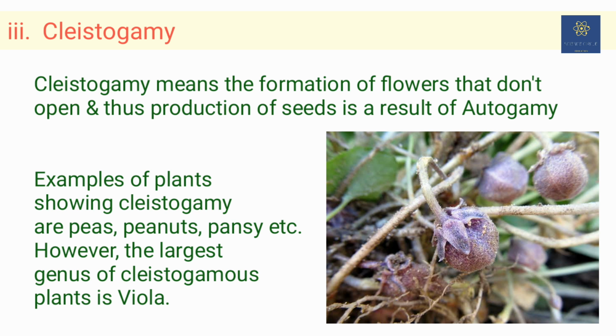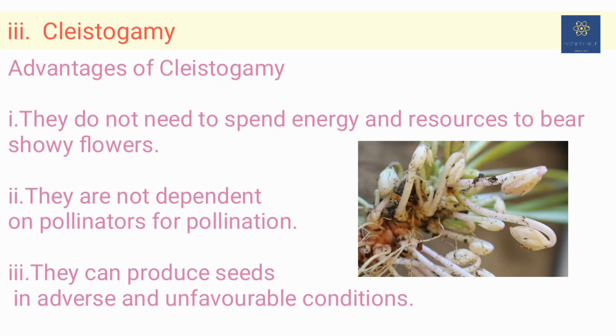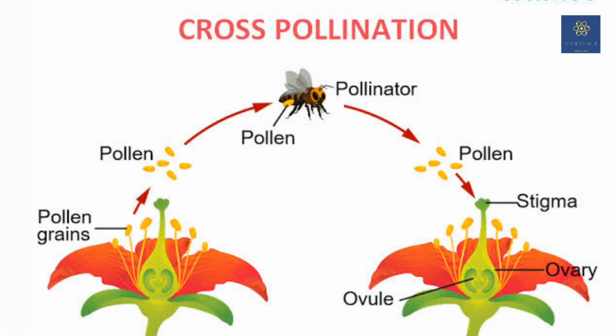The word cleistogamy means closed marriage. The flowers which show cleistogamy are known as cleistogamous flowers, as we see in the legume family, like peas, peanuts, pansy, etc. Here the flowers are closed and non-showy and their reproductive organs remain closed within the flower. So they do not need any pollinators for pollination. They produce seeds even in adverse and unfavorable conditions. But nature favors cross-pollination more. A vast majority of flowering plants are cross-pollinated.